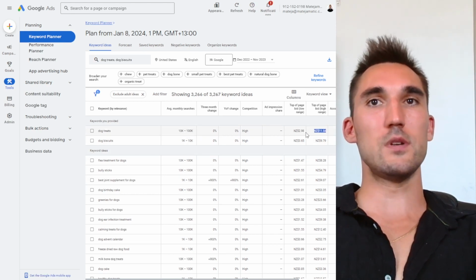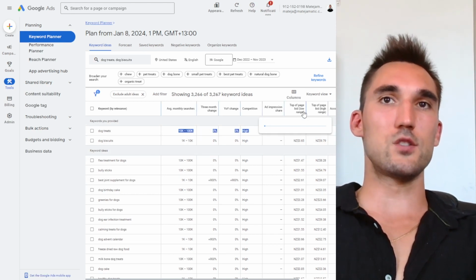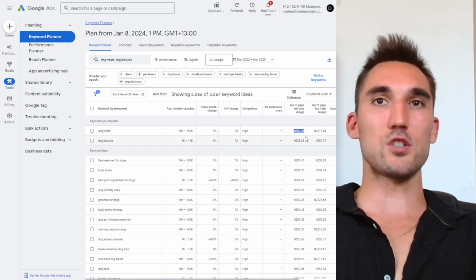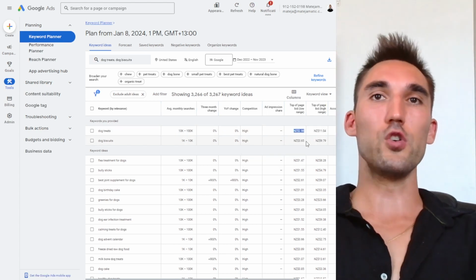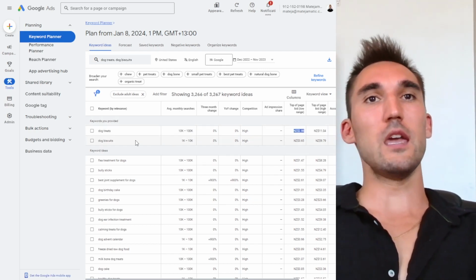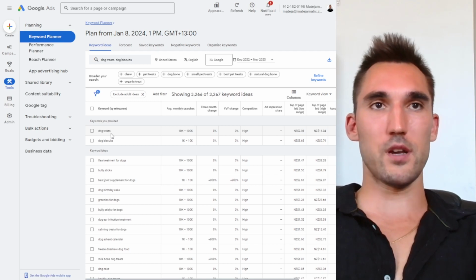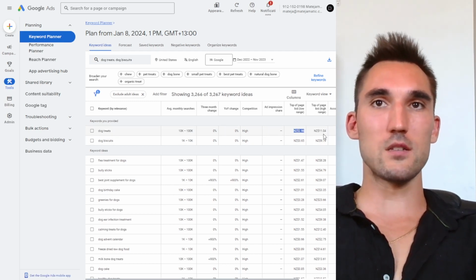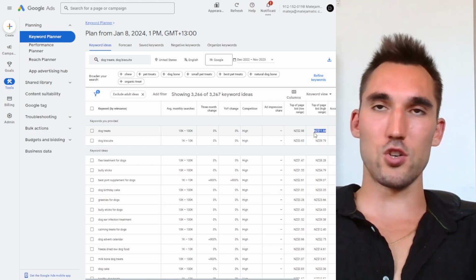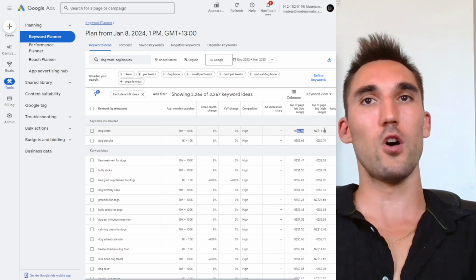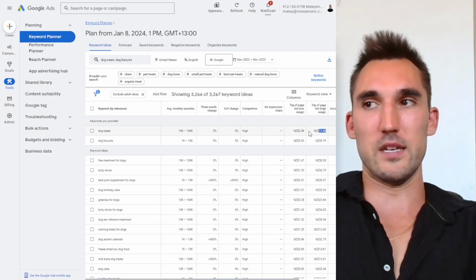So what we really need is this information here. If we go here and take a look at this, you want to look at the top of page bid low range and the top of page bid high range. What this means is this is how much it's going to cost you per click to show your ad on page 1 of Google, as an estimate. So you can see the keyword dog treats. If we're trying to advertise dog treats, it's going to cost us between 3 New Zealand dollars and 11 New Zealand dollars to show the ad on page 1. Now in US dollars, that's approximately $2 to maybe $7 US. That's about how much that is.